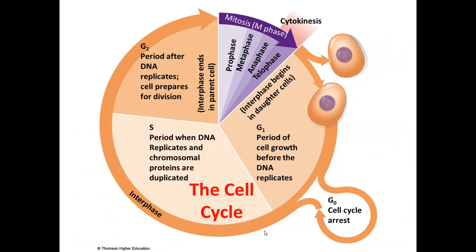So how does this mitosis fit into the life cycle of the cell? The life cycle of the cell is organized into what's known as the cell cycle. Let's talk about these parts of the cell cycle. Basically, in the cell life cycle, the cell just goes through this process again and again. So first, we have the G1 phase.